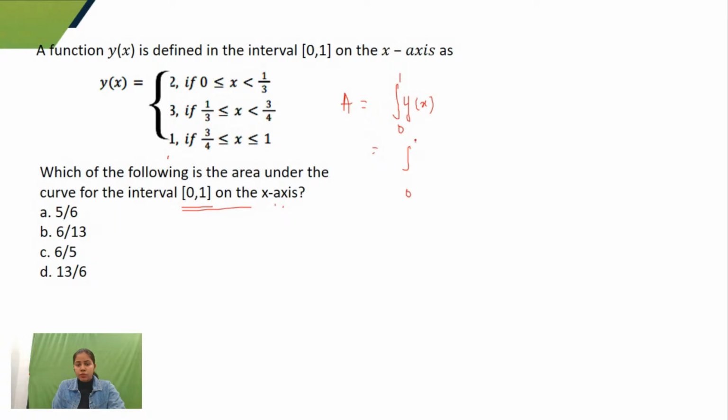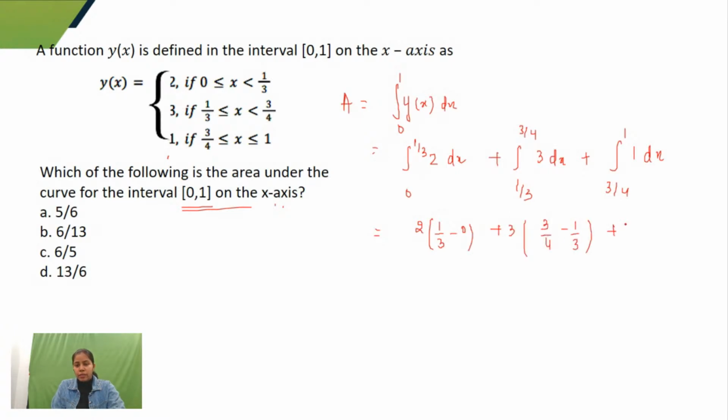So from 0 to 1 by 3, y(x) is equal to 2, and I'll integrate it. From 1 by 3 to 3 by 4, the value is 3, and I'll integrate it. From 3 by 4 to 1, I'll take the value 1 and integrate it. So what would I get? 2 into 1 by 3 minus 0, plus 3 into 3 by 4 minus 1 by 3, plus 1 into 1 minus 3 by 4. Now you can solve it to get an answer.